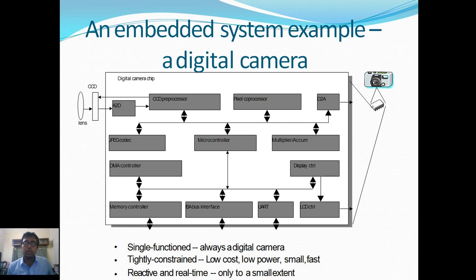So today we covered the embedded processor part. From the next slide, we are going to cover the processor architecture and many other features of processors in embedded systems.